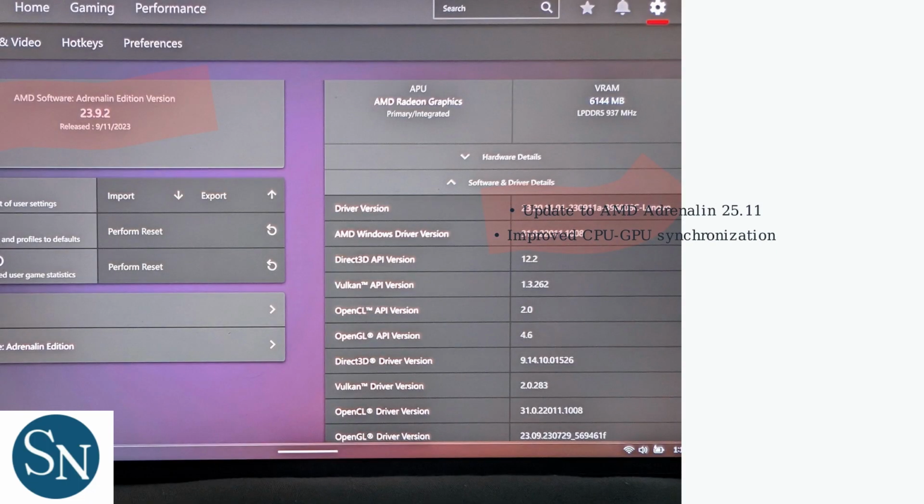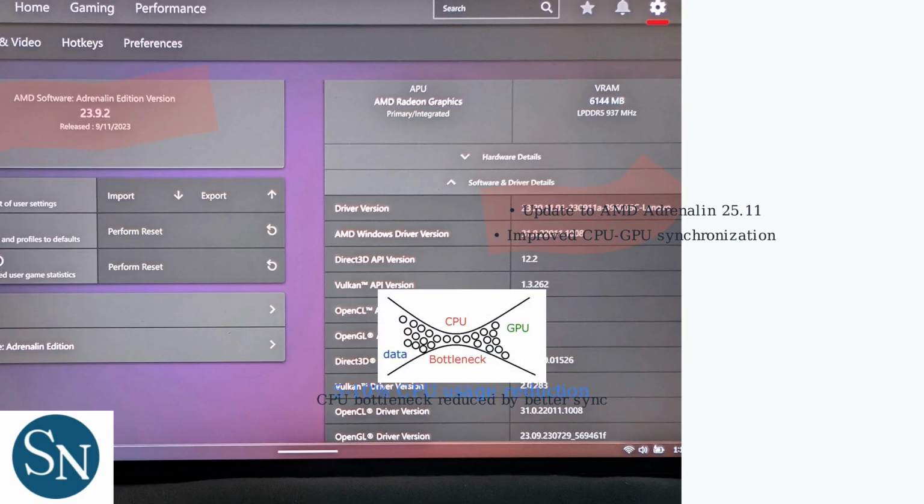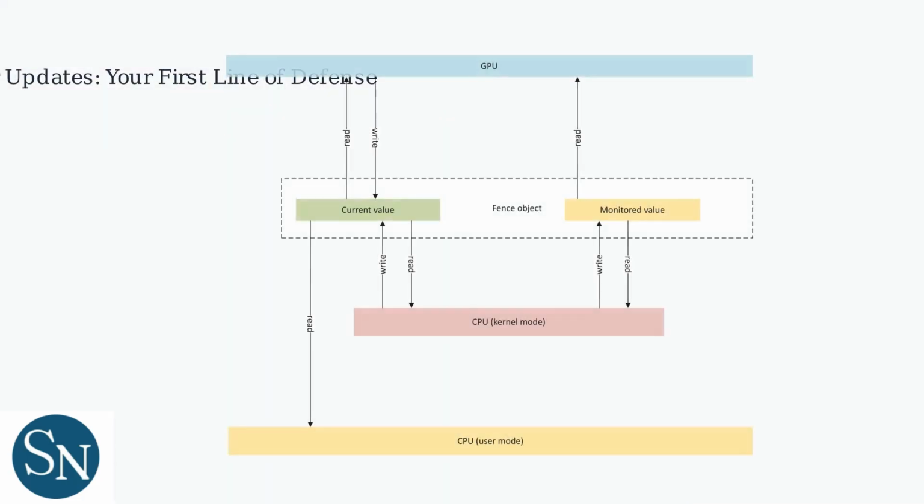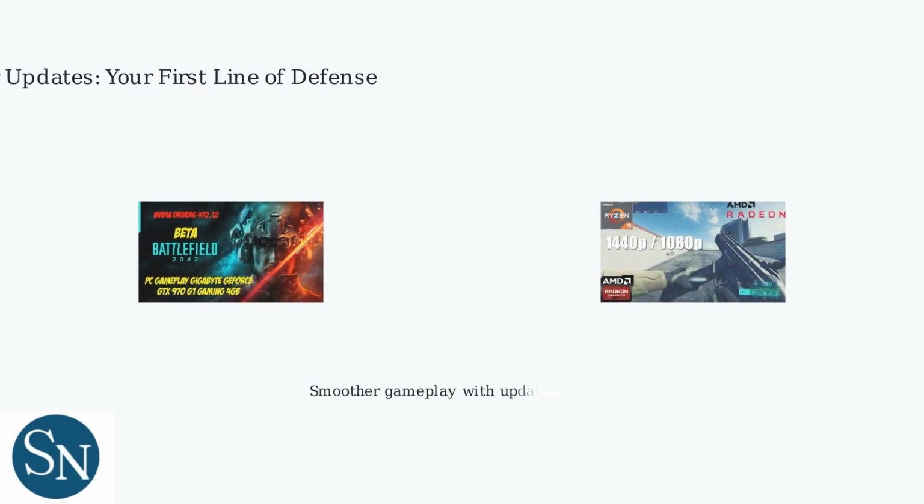These driver updates improve CPU-GPU synchronization. These updates can reduce CPU usage by 5 to 10% through better synchronization between your CPU and GPU. Check the synchronization diagram to understand how drivers optimize data flow between CPU and GPU. Updated drivers ensure smoother gameplay in Battlefield 2042, as shown in these performance examples.